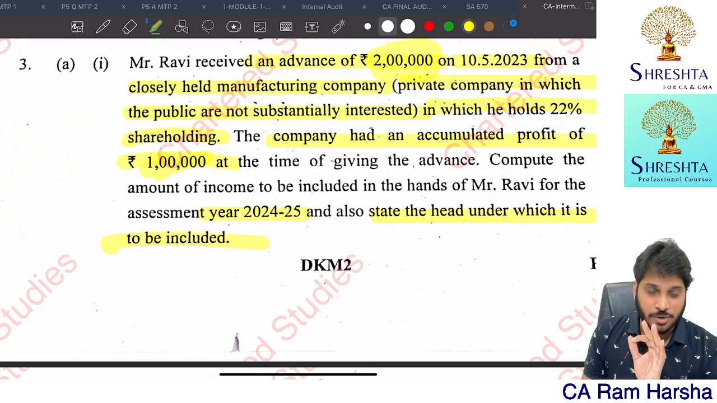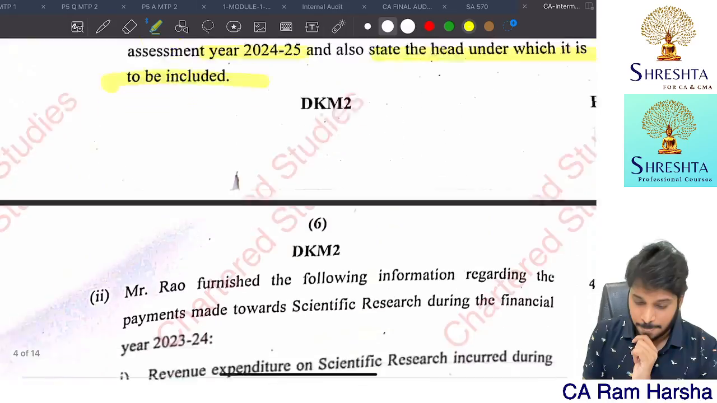So they are expecting you to write section 2 clause 22 sub-clause E provision. And in the given case, since accumulated profits are 1 lakh, 2 lakhs loan received, entire 2 lakhs is not income, only 1 lakh is treated as dividend income, and it is taxable under income from other sources. Next.